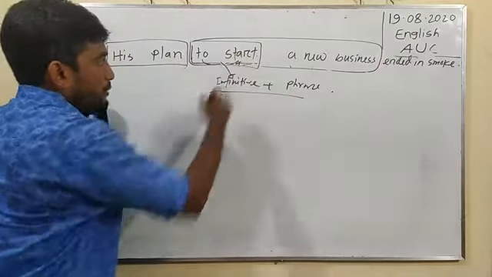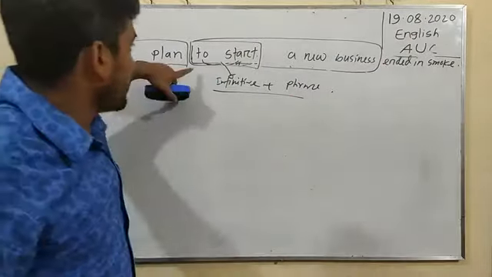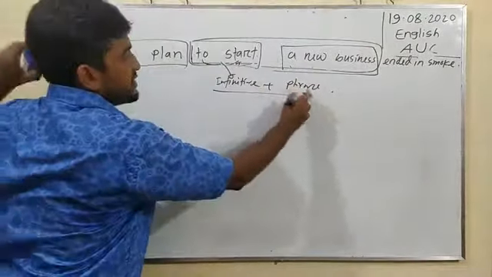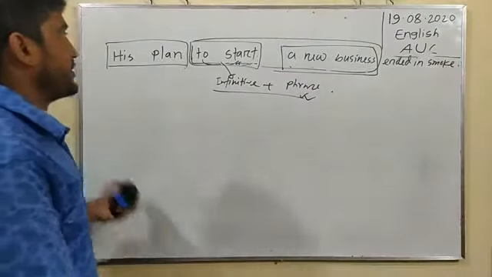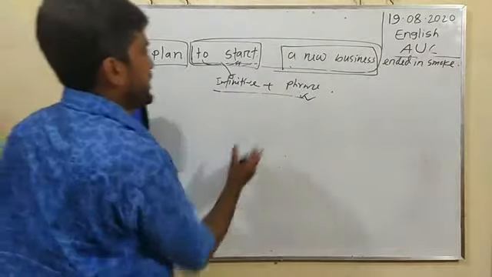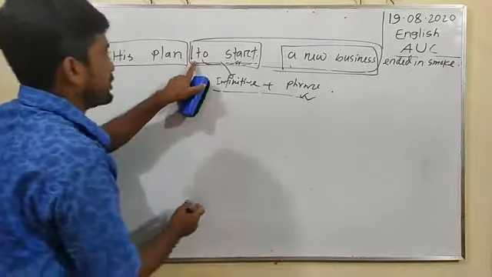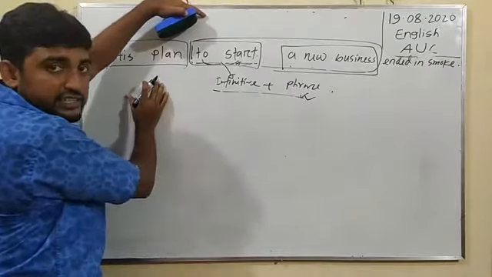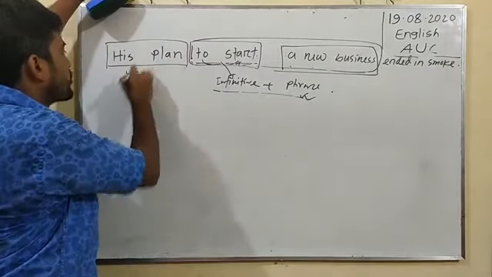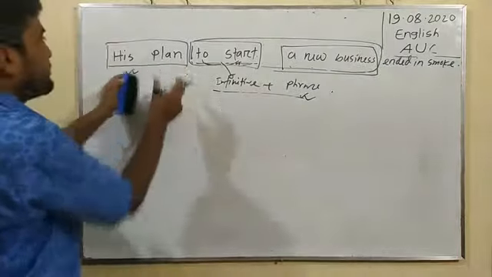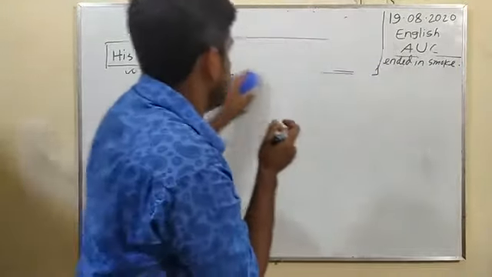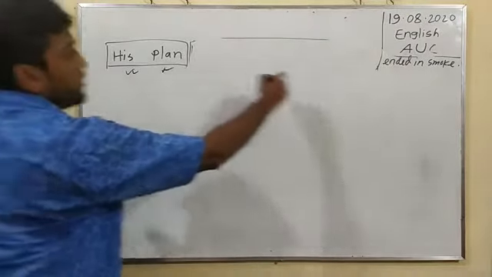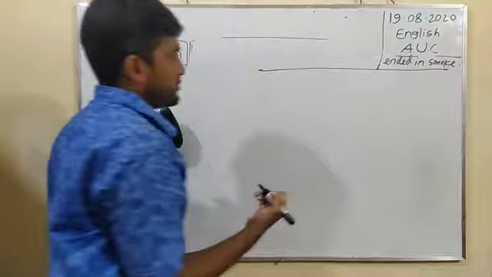And to plus V1 is called infinitive, and a new business has been given the phrase word. It is called infinitive plus phrase. And if we exclude such types of parts from this complete sentence, okay, we will find a complete sentence here. His plan ended in smoke. Okay, ended in smoke is called the complete sentence.